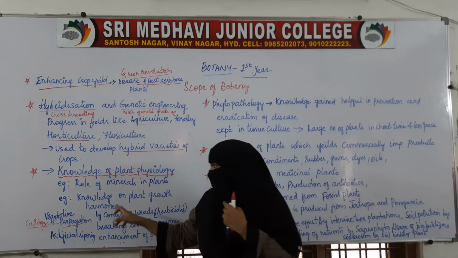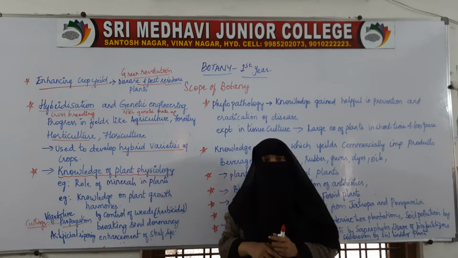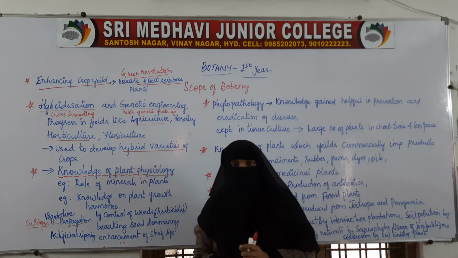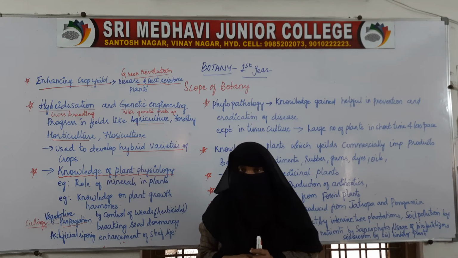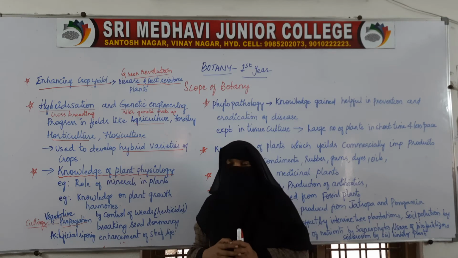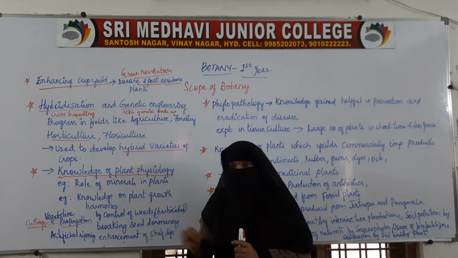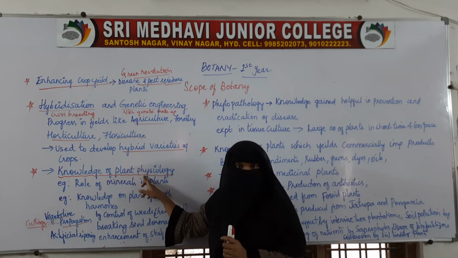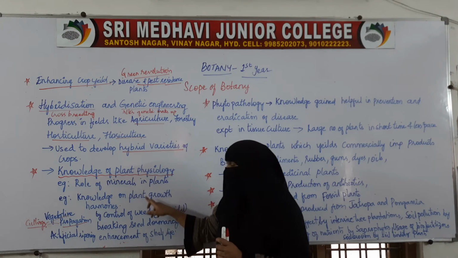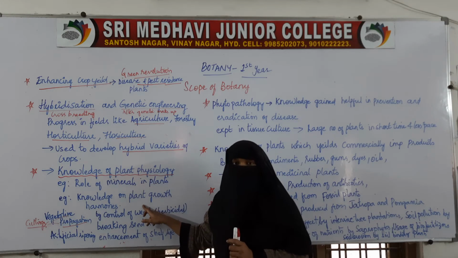Because of these plant growth hormones, the plant will be able to grow properly. And when plants grow properly, the food production will be good. So, when we study plant physiology, we will be able to know the role of hormones.